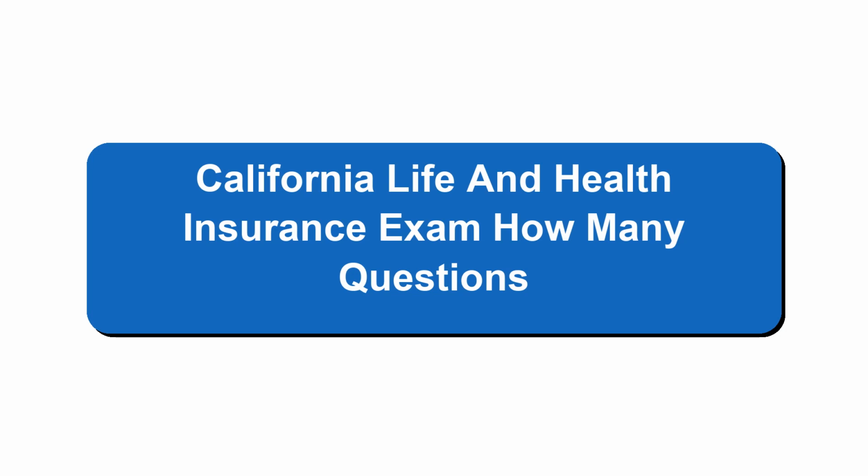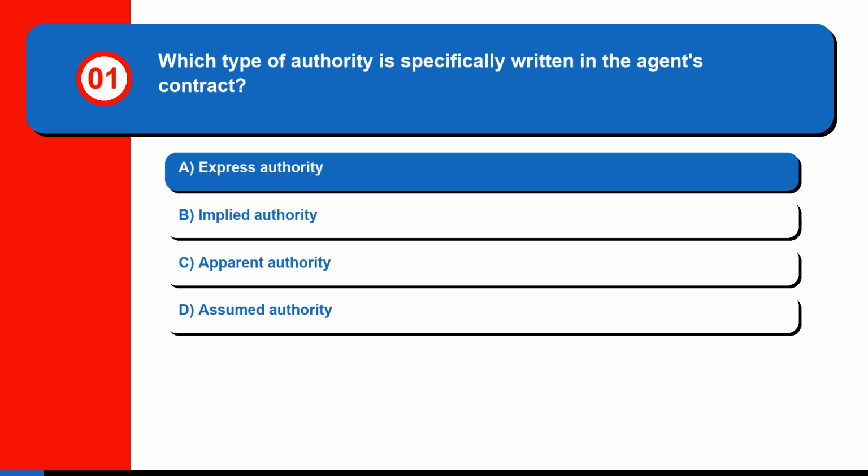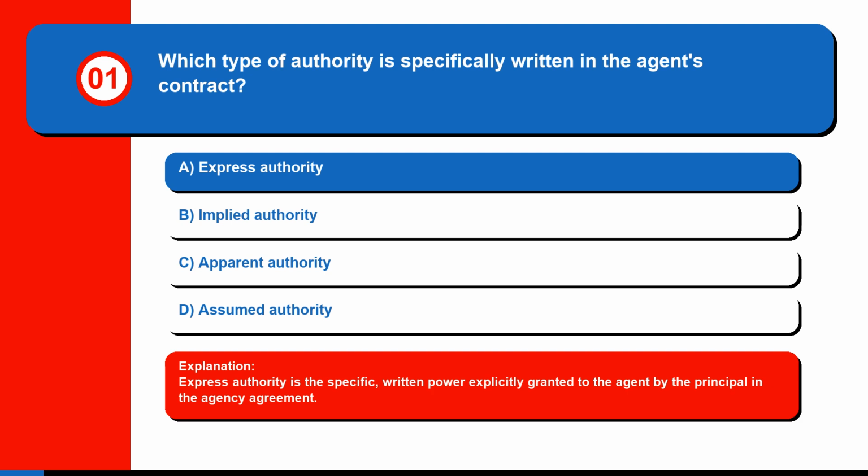How many questions? Question 1. Which type of authority is specifically written in the agent's contract? A. Express authority. B. Implied authority. C. Apparent authority. Or D. Assumed authority. The correct answer is A. Express authority. Express authority is the specific, written power explicitly granted to the agent by the principal in the agency agreement.